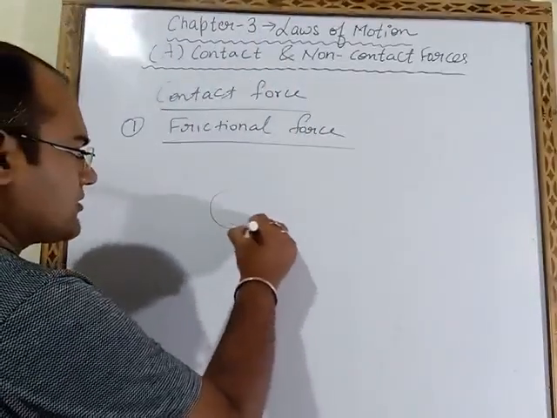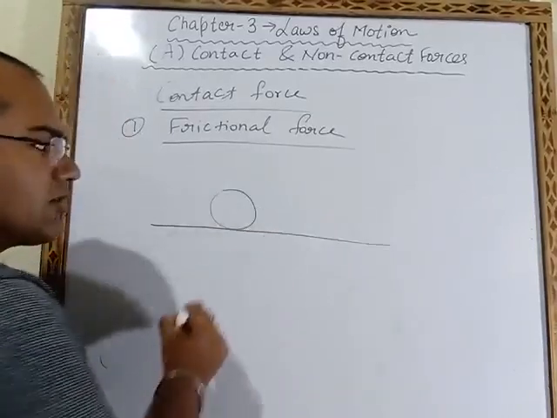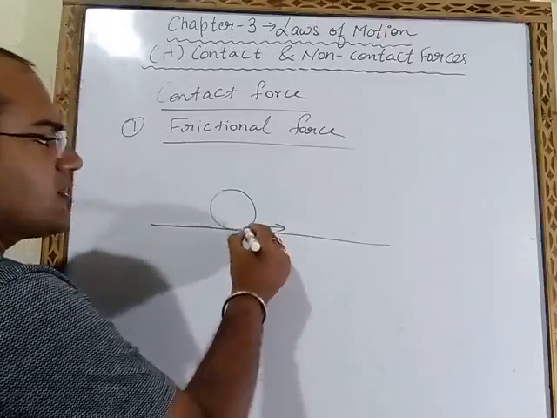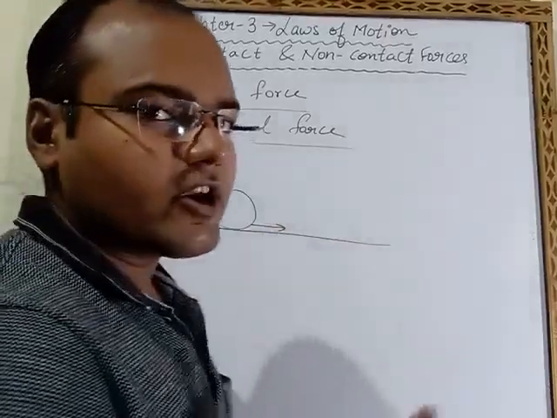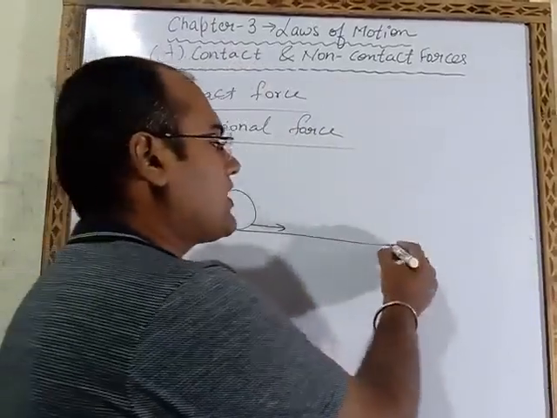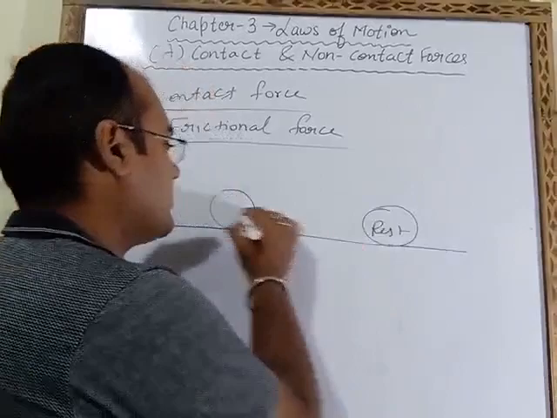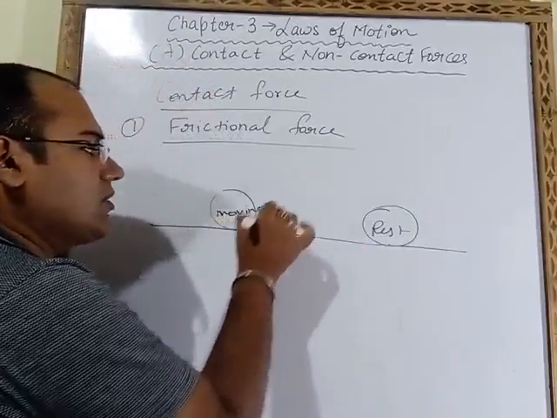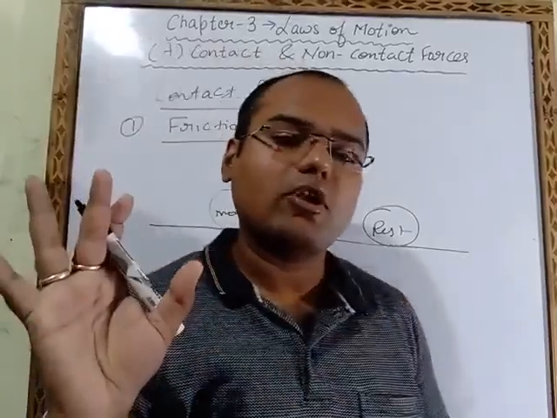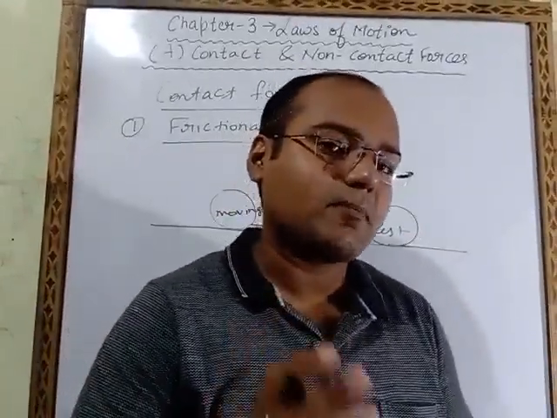Let's take one example. One ball is rolling on the ground in this direction. After moving a certain distance, this ball will automatically stop. It will come to rest. Why does this happen?